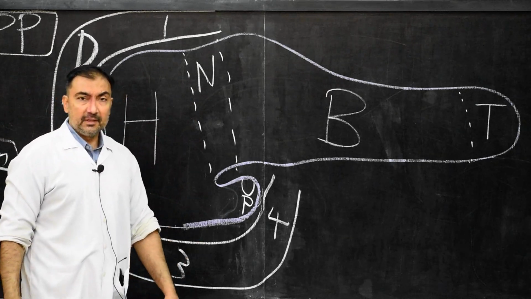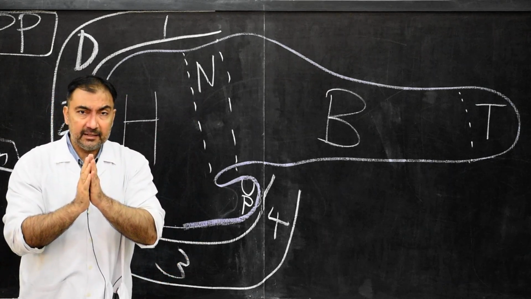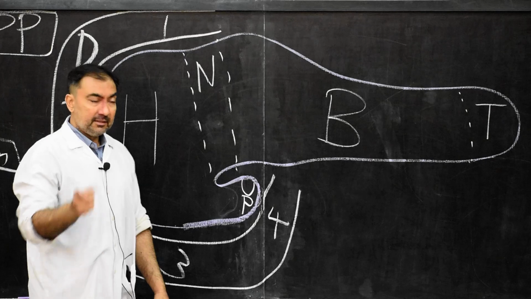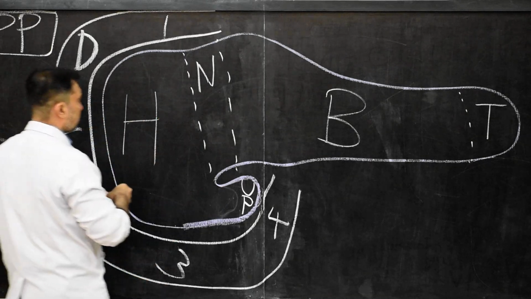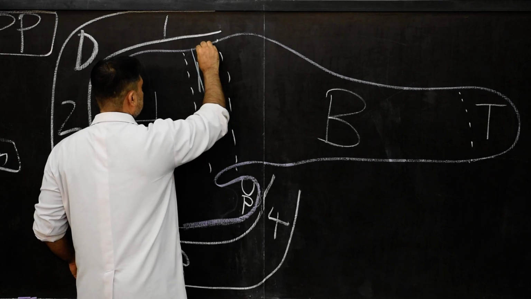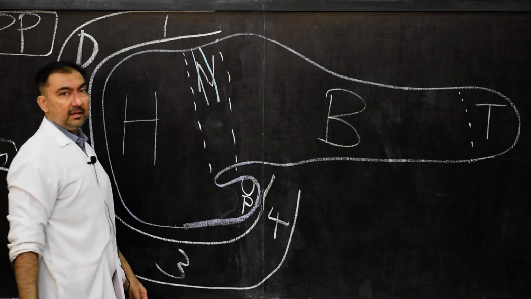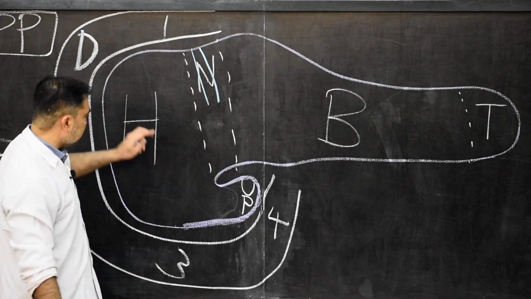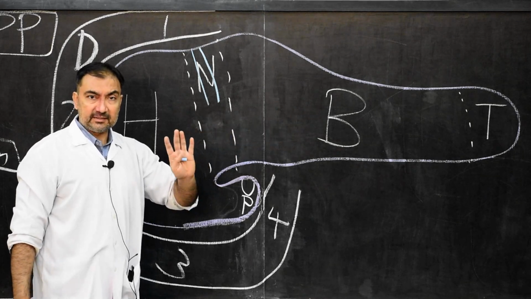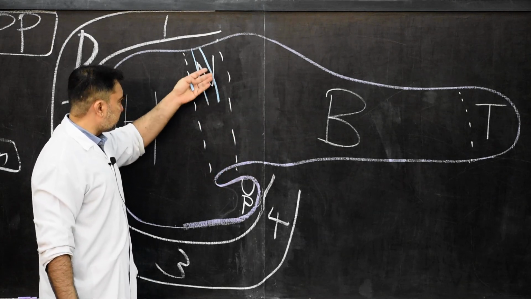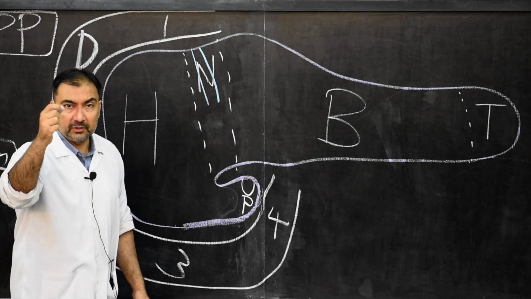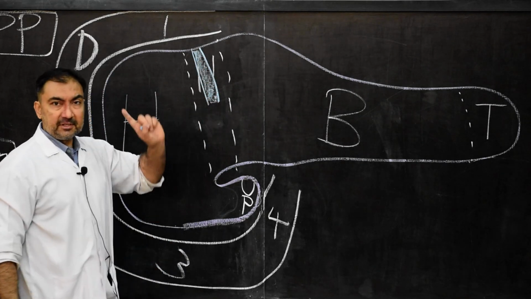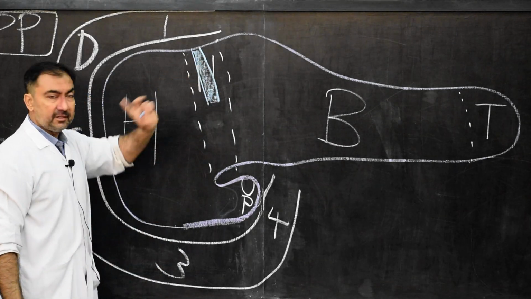Neck of the pancreas. The neck of the pancreas is identified by the formation of the portal vein posterior to the neck. So just posterior to the neck, there will be the presence of this vein, and this vein is the portal vein, which we are going to discuss when we discuss individual presenting parts. At present, we can show that posterior to the neck of the pancreas is the formation of the portal vein, and only one portal vein I have drawn here, posterior to the neck. Remember, this structure posterior to the neck is the portal vein.